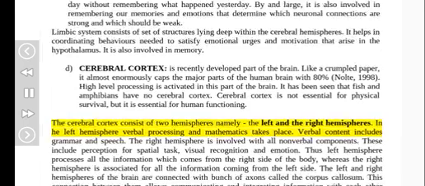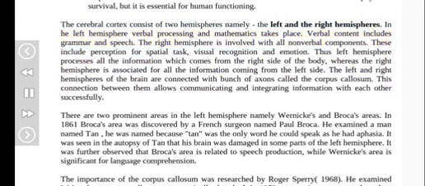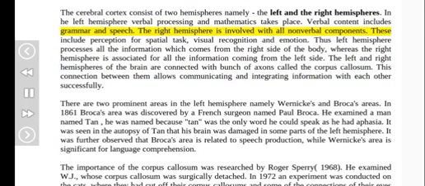In the left hemisphere, verbal processing and mathematics take place. Verbal content includes grammar and speech. The right hemisphere is involved with all nonverbal components. These include perception for spatial tasks, visual recognition and emotion. Thus the left hemisphere processes all the information which comes from the right side of the body, whereas the right hemisphere is associated with all the information coming from the left side. The left and right hemispheres of the brain are connected with a bunch of axons called the corpus callosum. This connection between them allows communicating and integrating information with each other successfully.